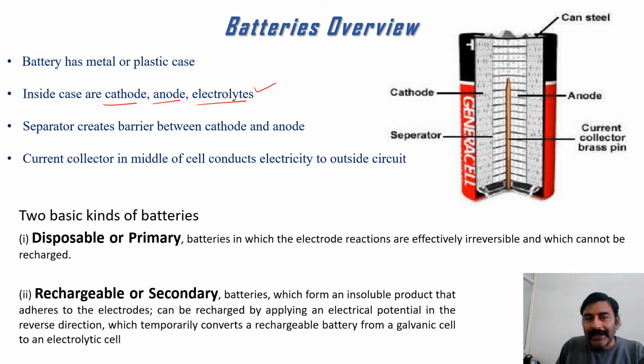So there are two types of batteries we have in the market. First are disposable batteries, or you can say primary batteries, which are non-chargeable, and second are the rechargeable batteries or secondary batteries, where we have the system to recharge our battery again, and the battery can be used again after the discharge.